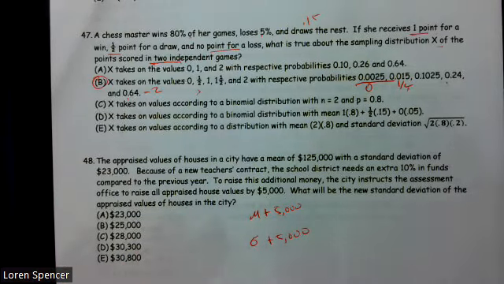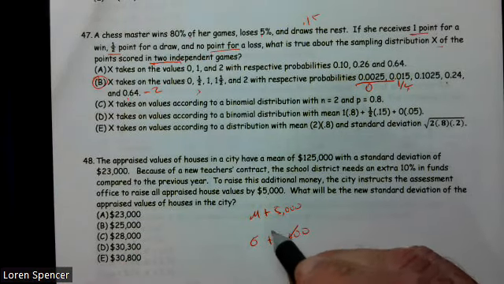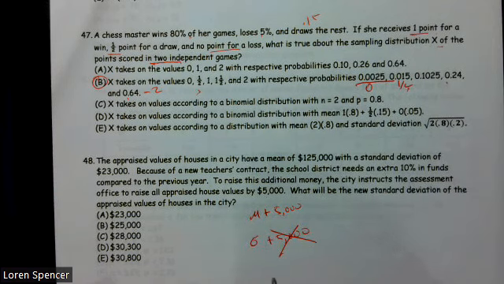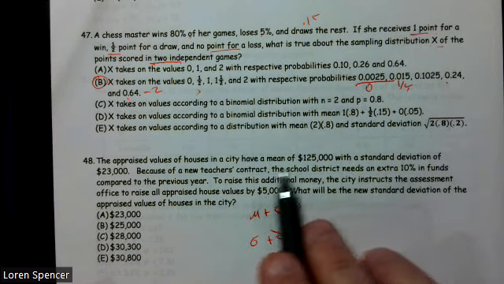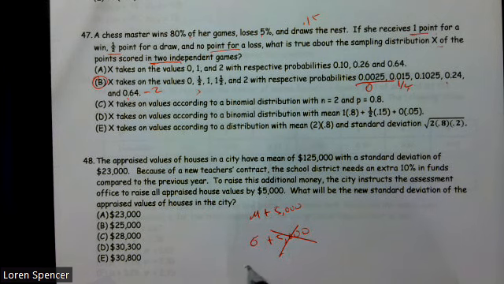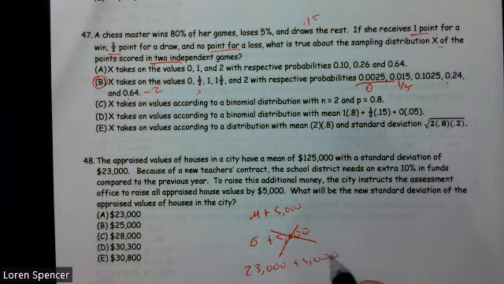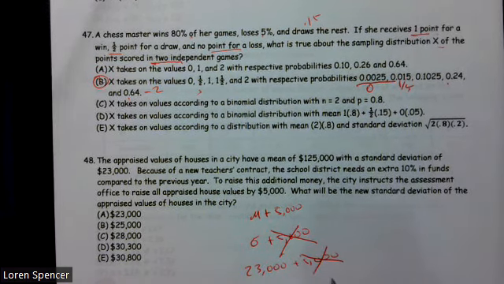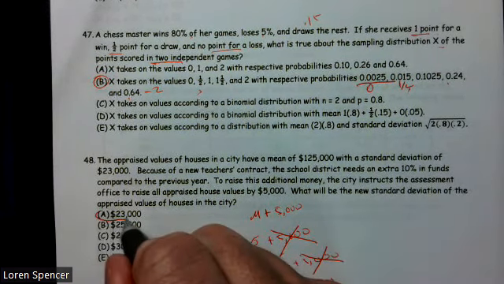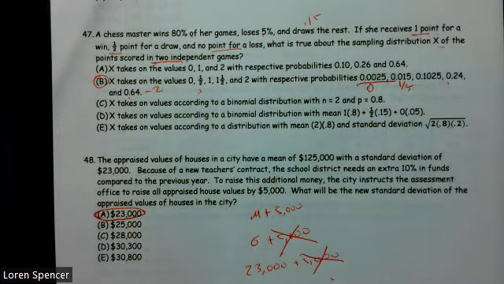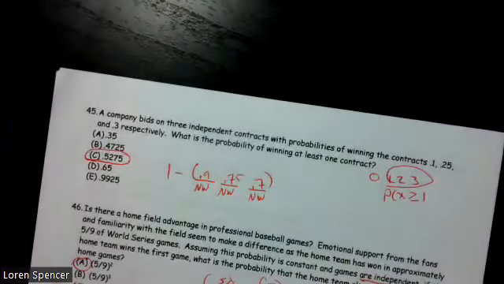And you should be saying to yourself, wait a second, you can't add a constant to standard deviation. So our standard deviation was 23,000, and they want to go 23,000 plus 5,000. That's the trick that they want you to fall into, but you can't add a constant. So our standard deviation does not change. Spread does not change when you add a constant. The measures of center will, but not the measures of spread.